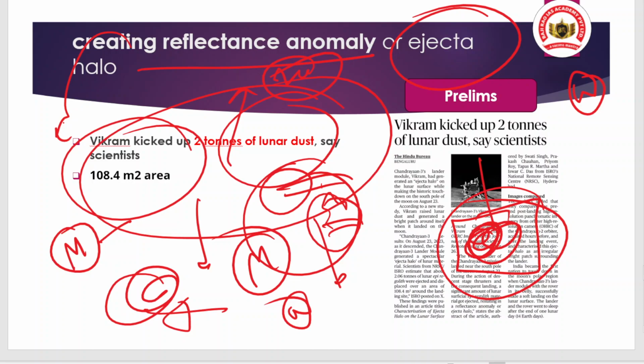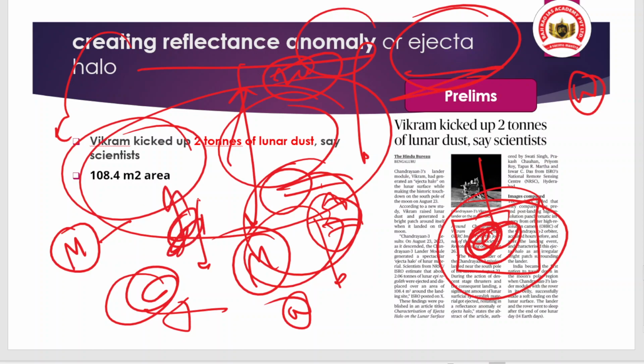If any question comes, since reflectance anomaly is sometimes seen in the news, you have to mark it as an area of disturbance which gets created because of disturbances in the region, whether due to an aeroplane, the landing of a spacecraft, or the landing of a helicopter. So that is the point. Anomaly means divergence, and reflectance means the dust getting reflected over the atmosphere. Hope you understood.